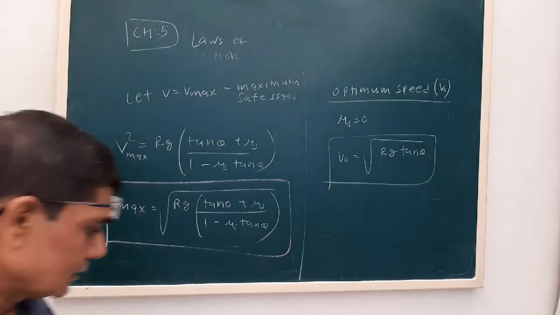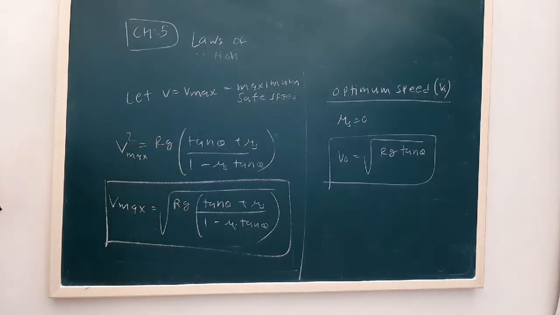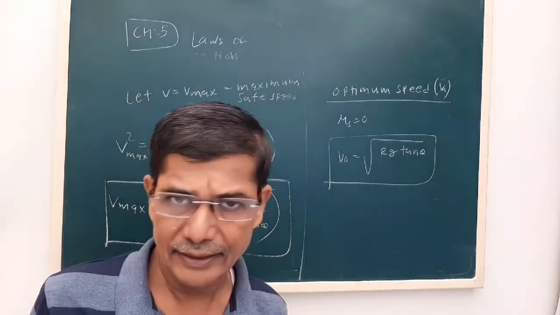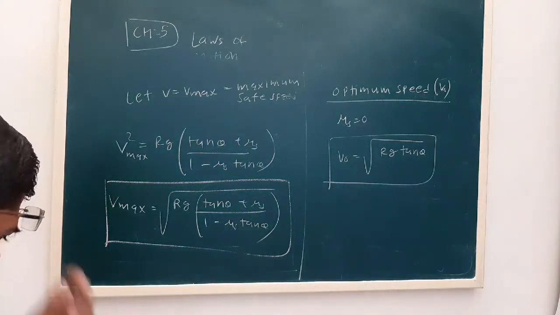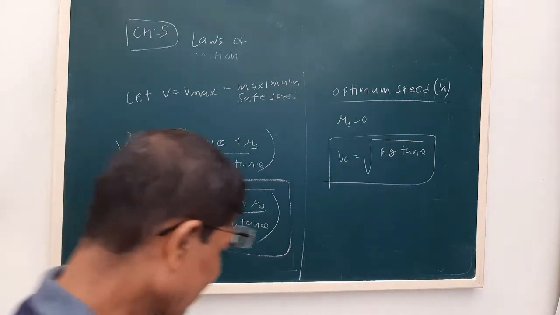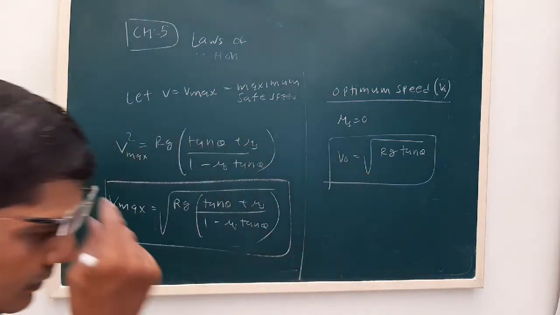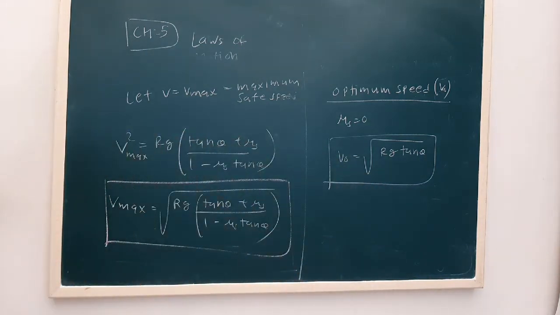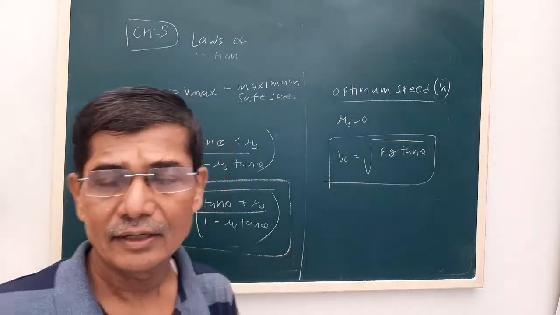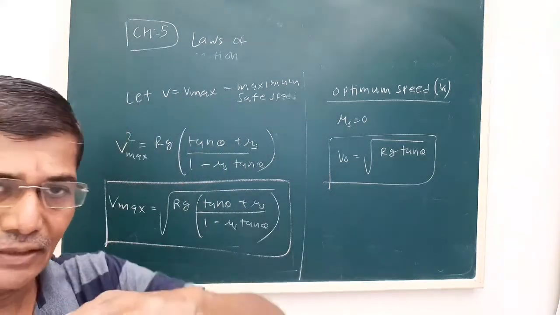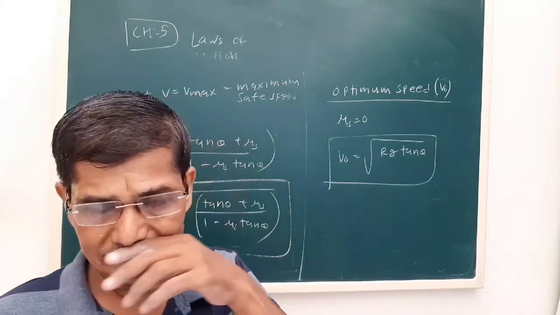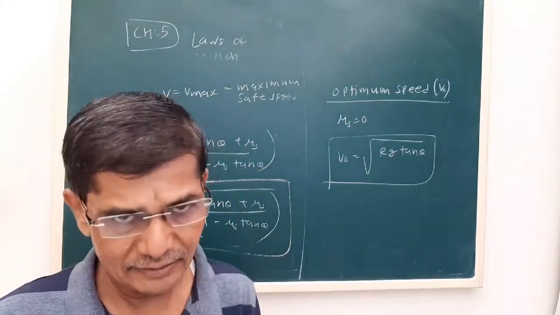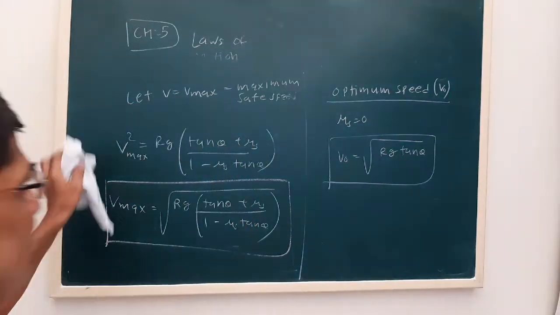Okay, now this is a very interesting question, and a numerical can also be asked for this. Now we take a numerical based on this, so that it will give us an idea. See, the circular road, then the circular road with the slope, and the optimum speed varies for a given condition.